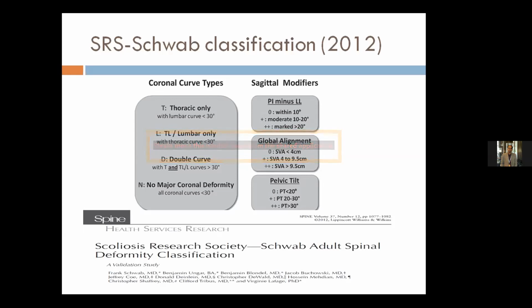And as the values increase, the symptoms are increasing and the need for surgery will increase. Similarly, the global alignment, which is suggested by the sagittal vertical axis, the distance between the posterior superior corner of the sacrum and the C7 plumb line, if it is less than 4 centimeters, it is acceptable. We can treat the patient conservatively. As this horizontal offset increases, the chances of requiring surgery in a particular patient increase. Similarly, pelvic tilt less than 20 degrees is acceptable, and as it goes from +1 to +2, the need for surgery increases.